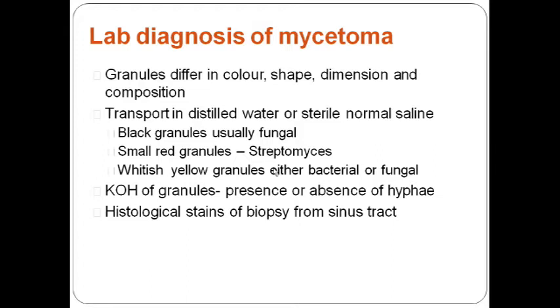We can also check for hyphae on histopathology examination. That is, we take a biopsy, send it for histopathology, and see whether any histopathological involvement is there or it is just a superficial condition. So that is KOH mount examination of granules.